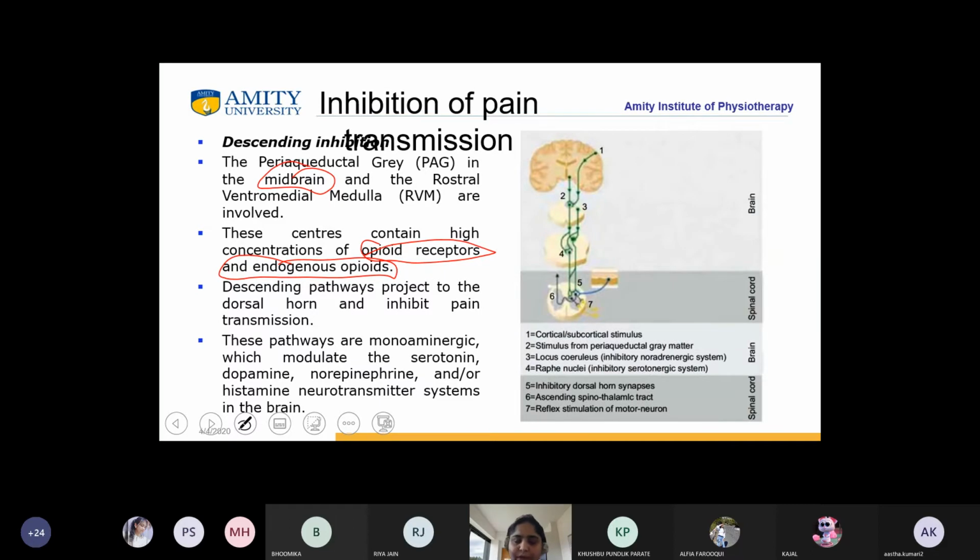Now, what does this mean? See, all of you know there are two types of tract. One is the ascending tract and the other is the descending tract. Yes or no? So, which tract is sensory and which tract is motor? Can you tell me? Ma'am, descending is motor and ascending is sensory.